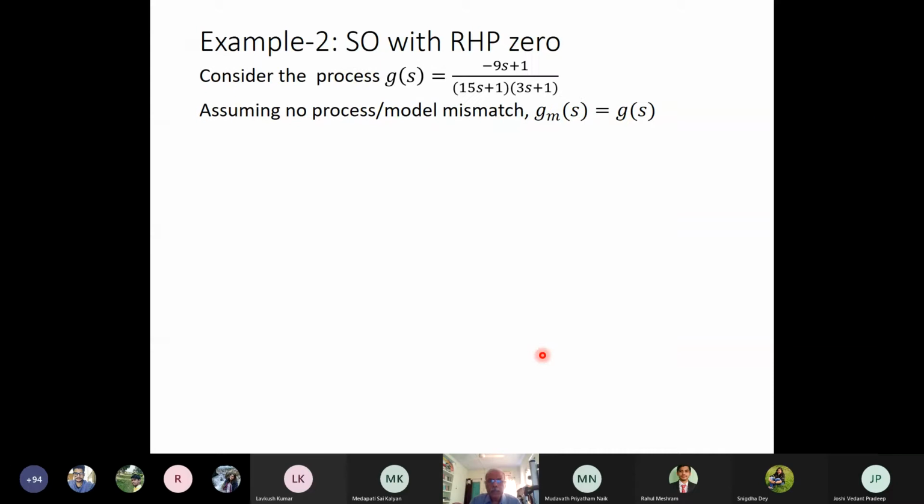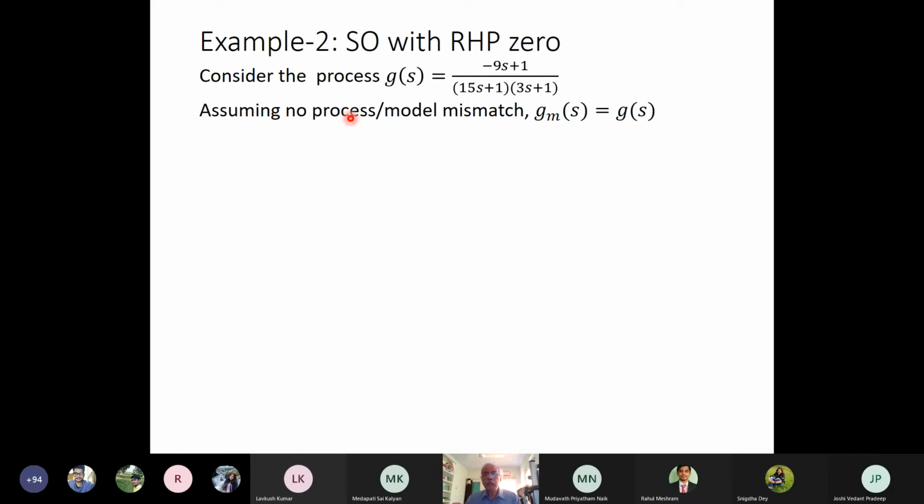The second example I will take is a second order process with a right hand plane zero. So here we have taken the right hand plane zero at s equal to 1 by 9. So zero is at 1 by 9. We have taken a process which is (minus 9s plus 1) by ((15s plus 1) times (3s plus 1)). So it's basically a two-pole, one-zero process where the zero is lying on the right hand plane.